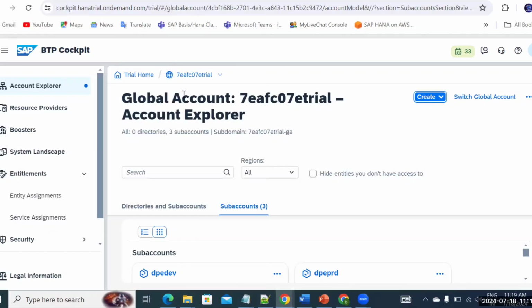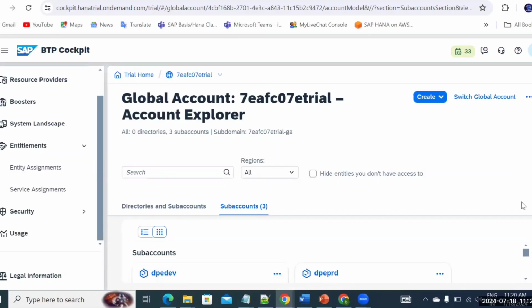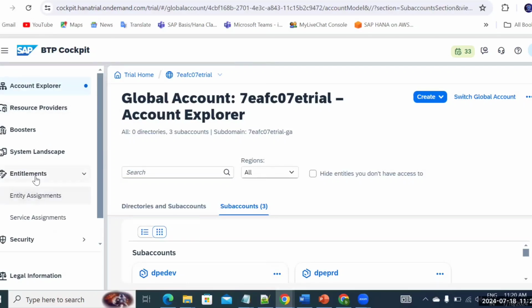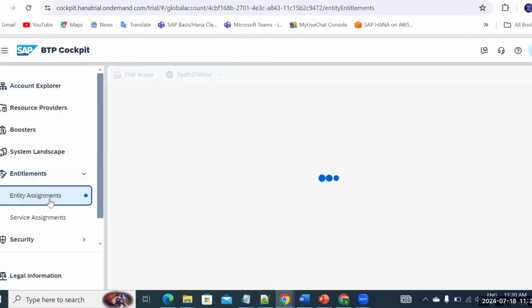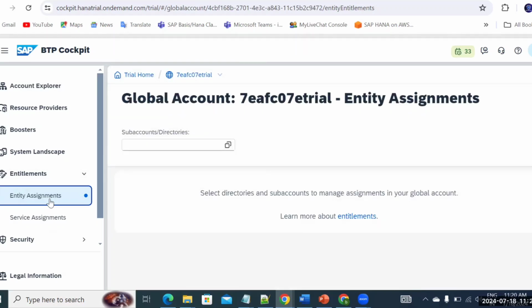So primarily we'll start with the BTP administration here. As I told you, we'll be discussing the types of global account and subaccount. This is our global account, and we also have multiple subaccounts. On top of that, we're going to discuss entity assignment. This is very important, particularly if you want to use any existing services or assign some services to your subaccount from the global account, you need to do the entity assignment. I'll also tell you how to transfer the entitlements from here.